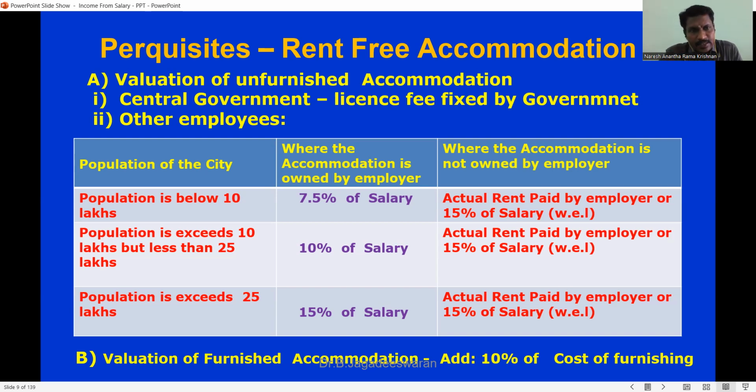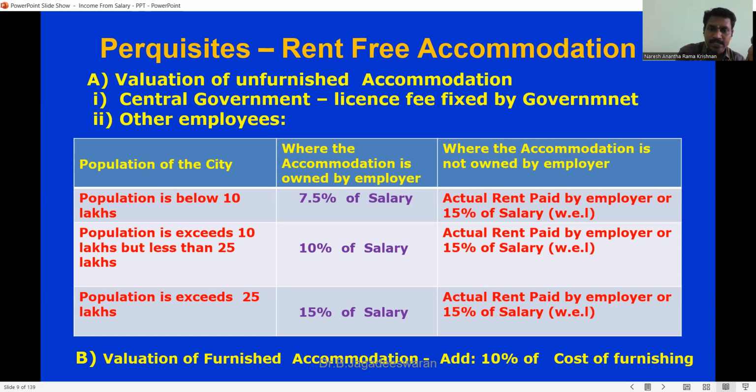In all other cases, that is a private employee who receives rent-free accommodation, we have to see the population of the place where the person is located, where the person is staying. So there are three categories of population. If the population doesn't exceed 10 lakh, 7.5% of the salary is taxable.